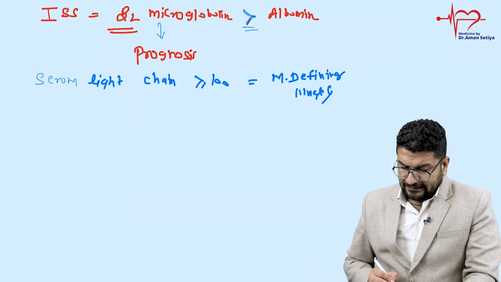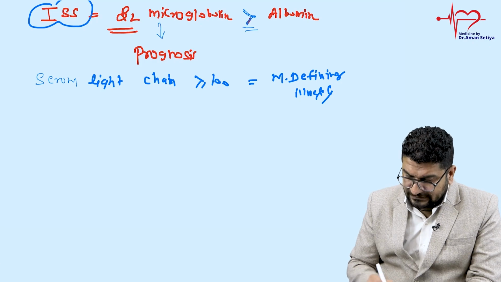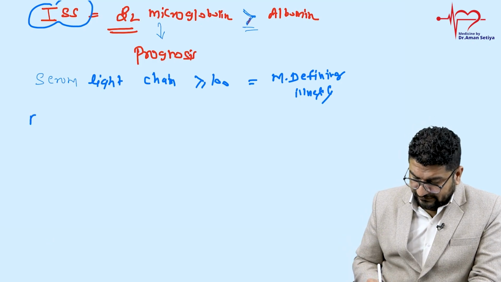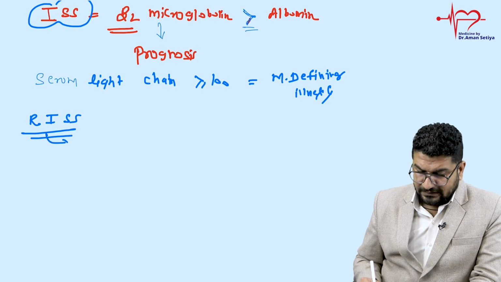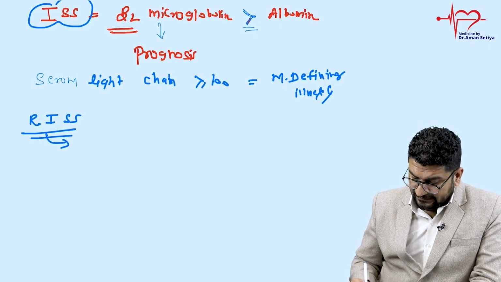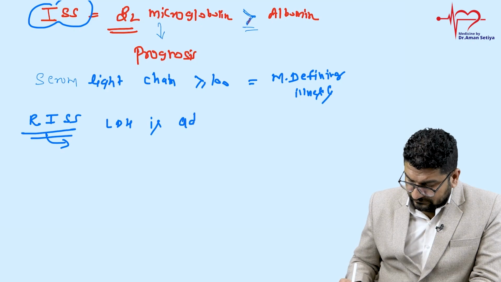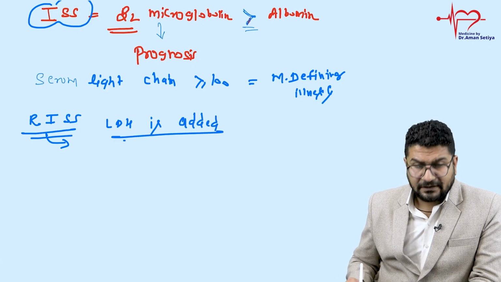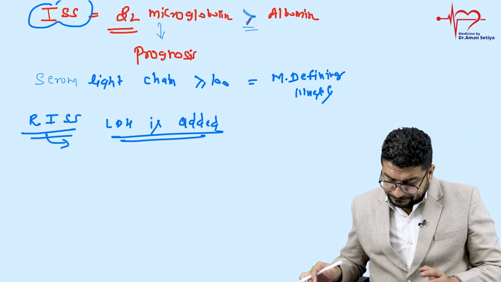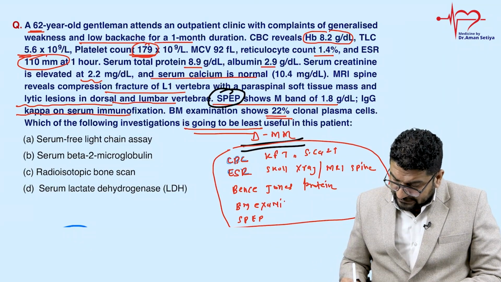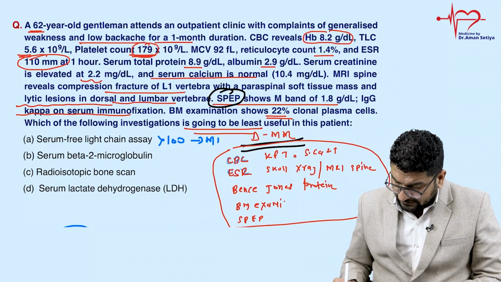And lastly, ISS was revised, that is called RISS, Revised International Staging System. In this, we have one more component that is added, LDH. Again, this is for risk stratification and to decide the prognosis of disease. So serum free light chain, I told you, values more than 100 is called myeloma defining illness.